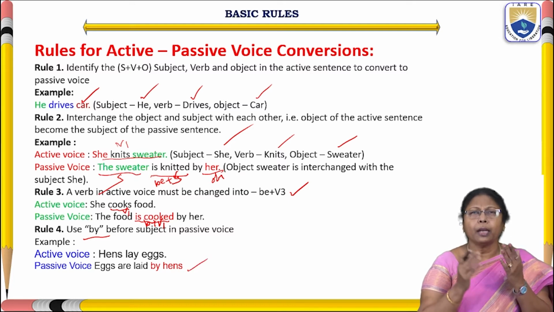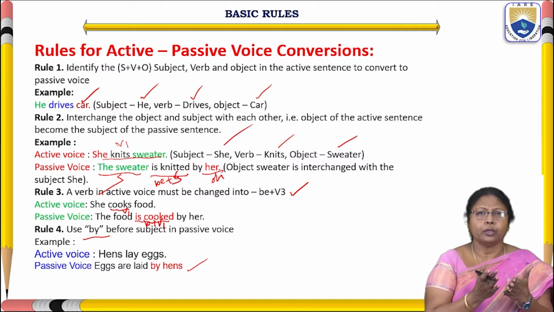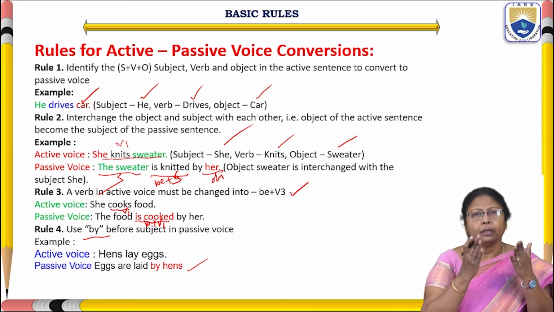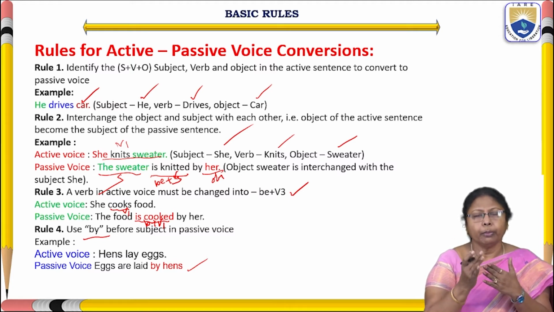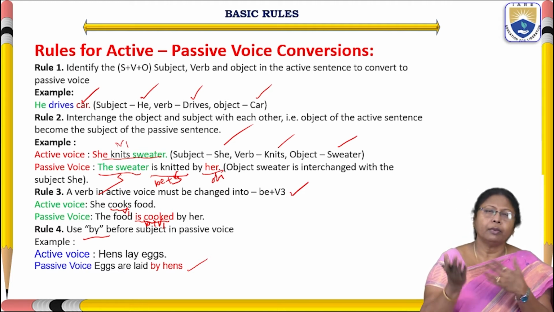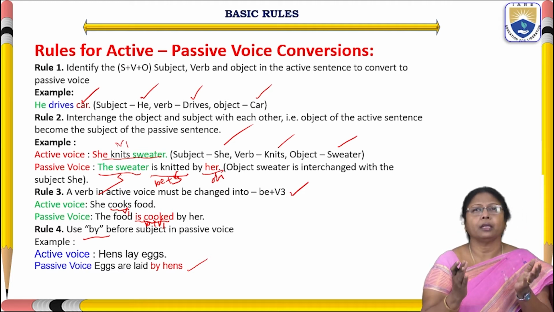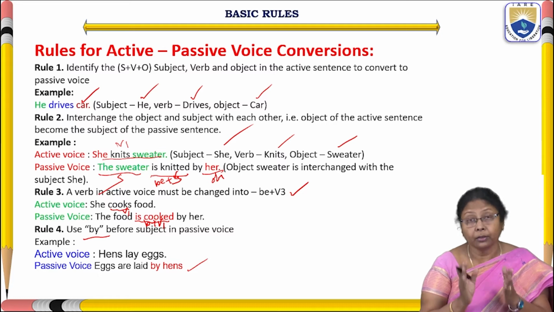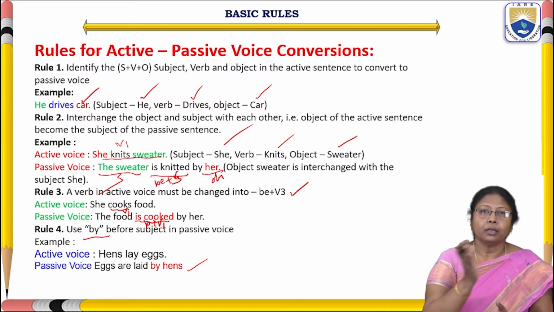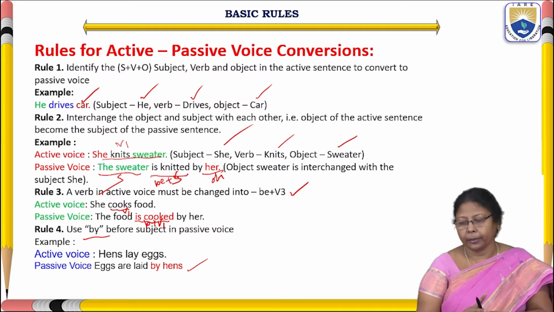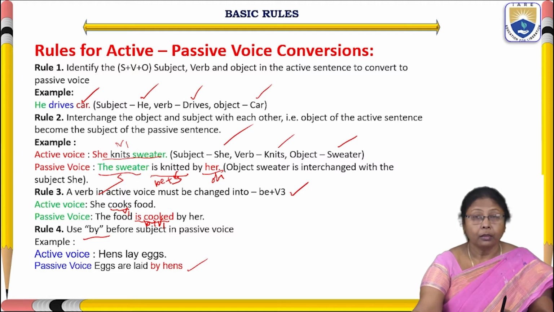Okay. Sometimes we need not use by also when we get the complete meaning of the sentence. Even if you don't use by, it gives the meaning of the sentence. But here, before the subject, we have to use by.